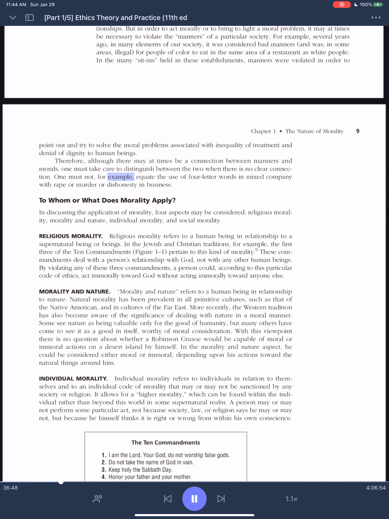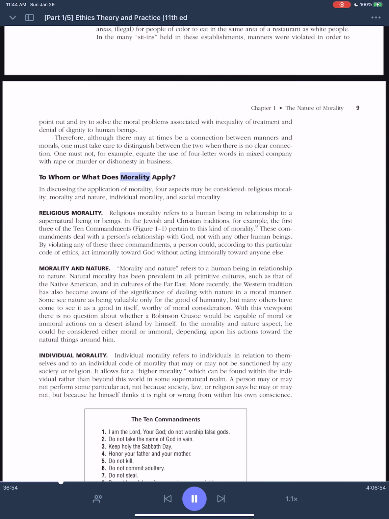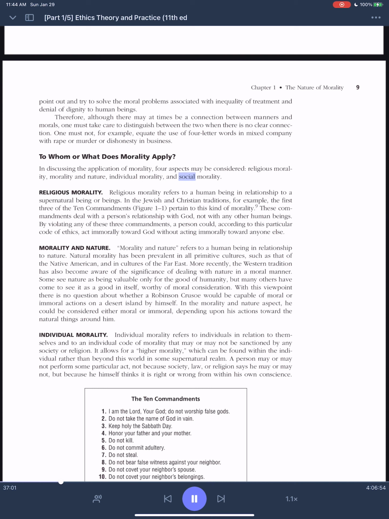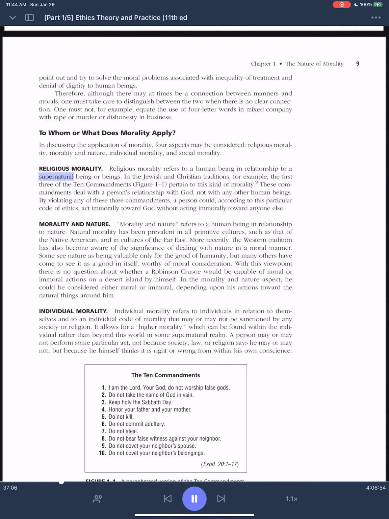One must not, for example, equate the use of 4-letter words in mixed company with rape or murder or dishonesty in business. To whom or what does morality apply? In discussing the application of morality, 4 aspects may be considered: religious morality, morality and nature, individual morality, and social morality. Religious morality. Religious morality refers to a human being in relationship to a supernatural being or beings.